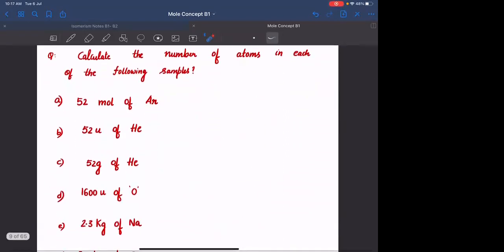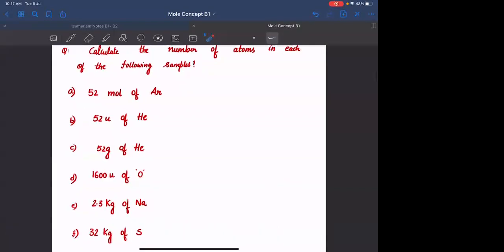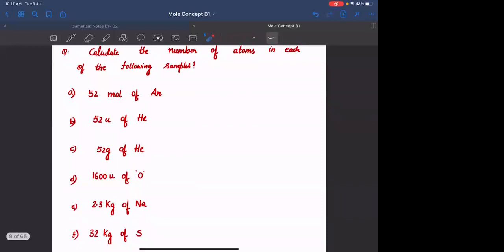Okay. Solve these questions. Calculate number of atoms in each of the following samples. The samples are given as 52 mole of argon, 52 AMU. If you are given the mass in terms of AMU, divide it by atomic mass in terms of AMU. If you are given the mass in terms of grams, divide it by atomic mass in terms of gram per mole. Okay, convert the AMU into gram per mole. Solve it. You can leave the answer in terms of moles or you can multiply it by 6.022 into 10 power 23.